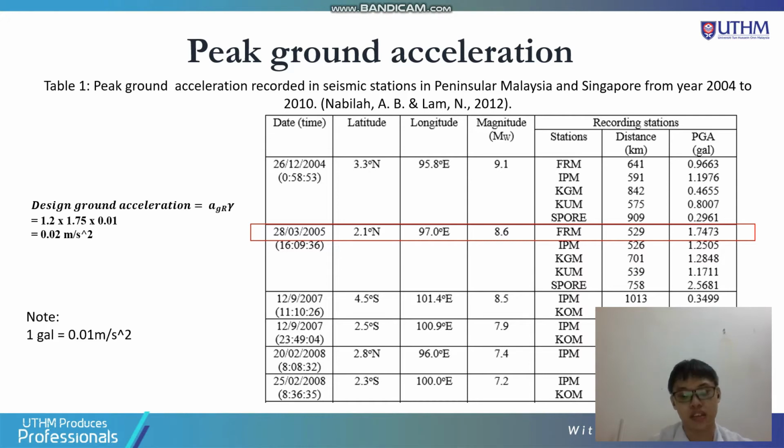So first, the seismic data. Here shows the peak ground acceleration record from year 2004 to 2010. In this data, I'm choosing the data of 2005, where the peak ground acceleration is equal to 1.75. According to the design ground acceleration equation, which is peak ground acceleration multiplied with the importance factor, we can know that the design ground acceleration is equal to 0.02 meter per second squared. The importance factor is equal to 1.2 for the government facility.